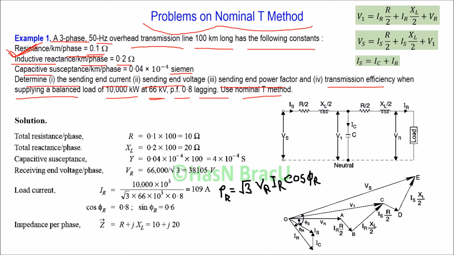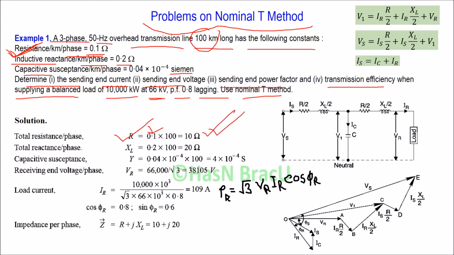So some parameters are given, resistance is given for 1 kilometer. We have to find for 100 kilometer, so just multiply by 100, and we get 10 ohms for 100 kilometer.